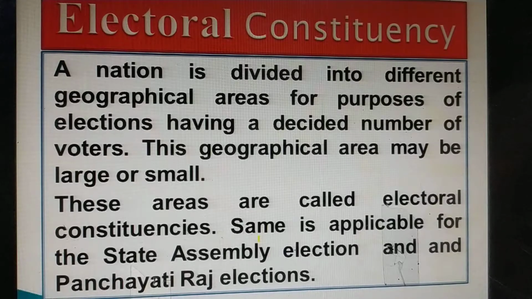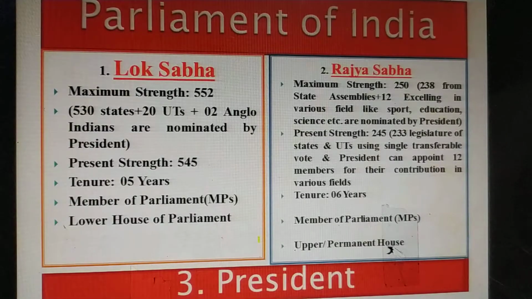The same is applicable in state elections and in Panchayati Raj elections. Now here is a very important aspect: before proceeding you must understand that our Parliament, the law-making body, the Parliament of India, consists of Lok Sabha, Rajya Sabha and the President of India.